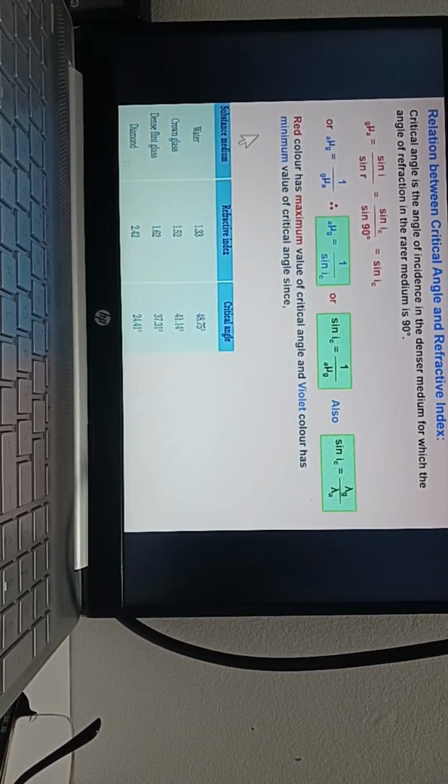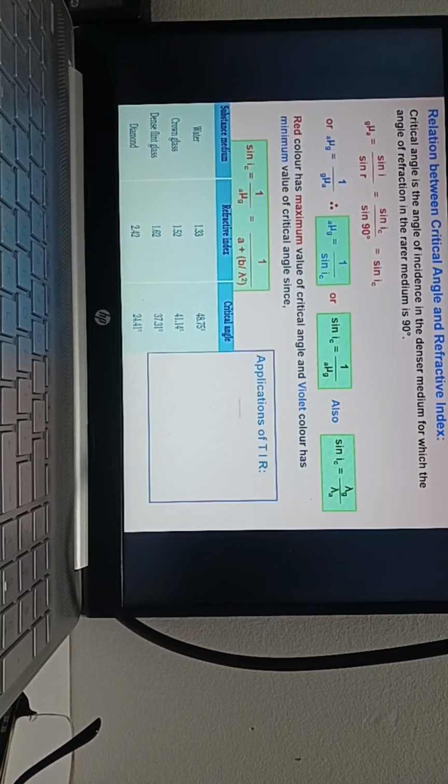Violet color has the minimum critical angle. This is also very important. One more question will come in your exam. This is one more equation for the critical angle.